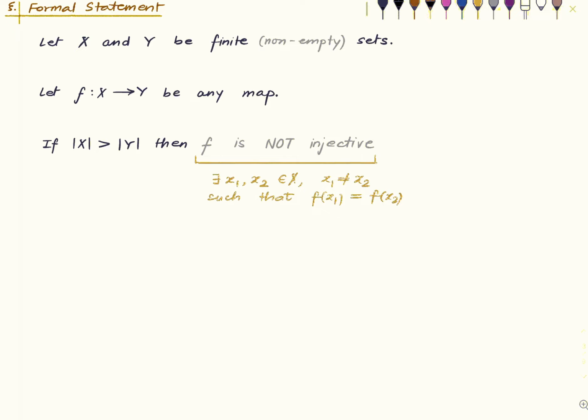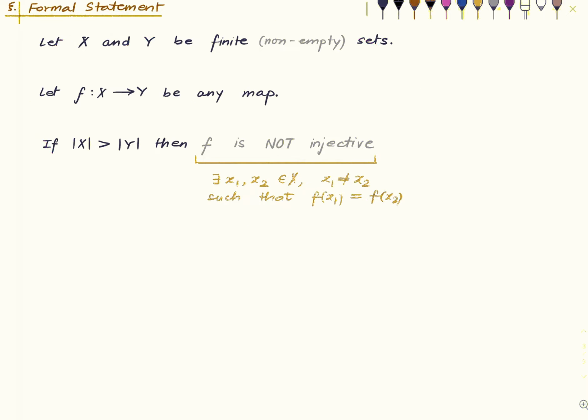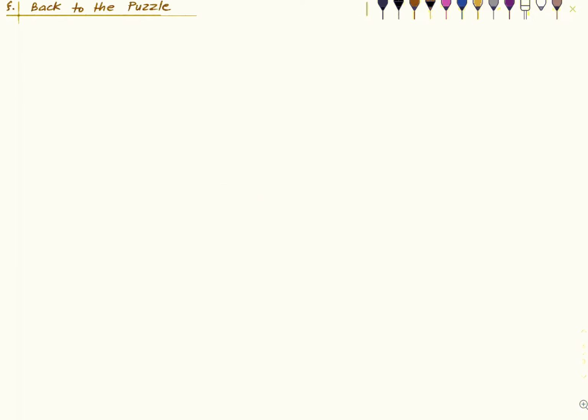Right? What we have written here is a version of the pigeonhole principle. If you want to prove it mathematically properly, then you can resort to the well-ordering principle. But I don't think there is any need to prove it. All right. So let's use it to solve our puzzle. So in our puzzle, we have all the people in India. And we want to show that two of these people have the same number of hair on their head.